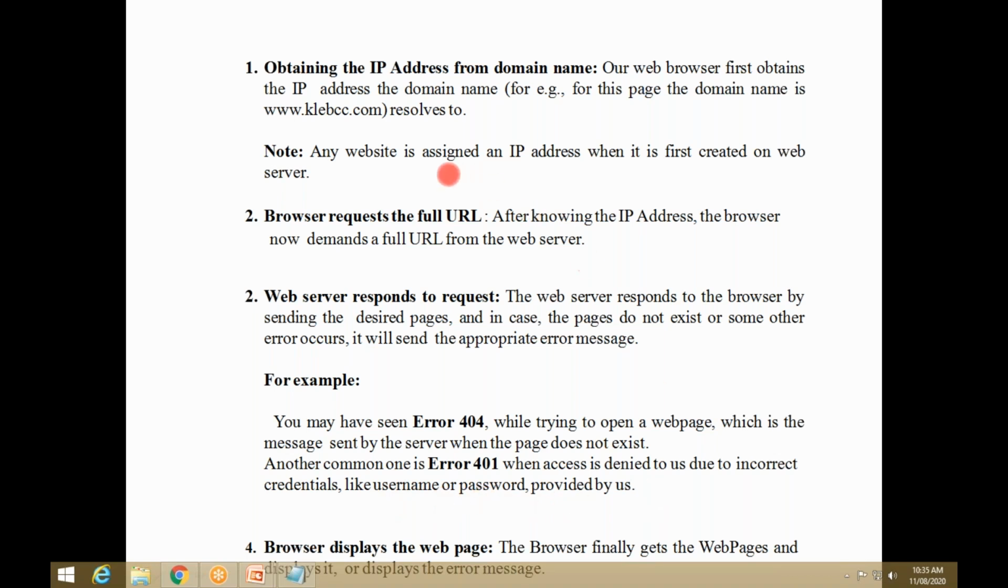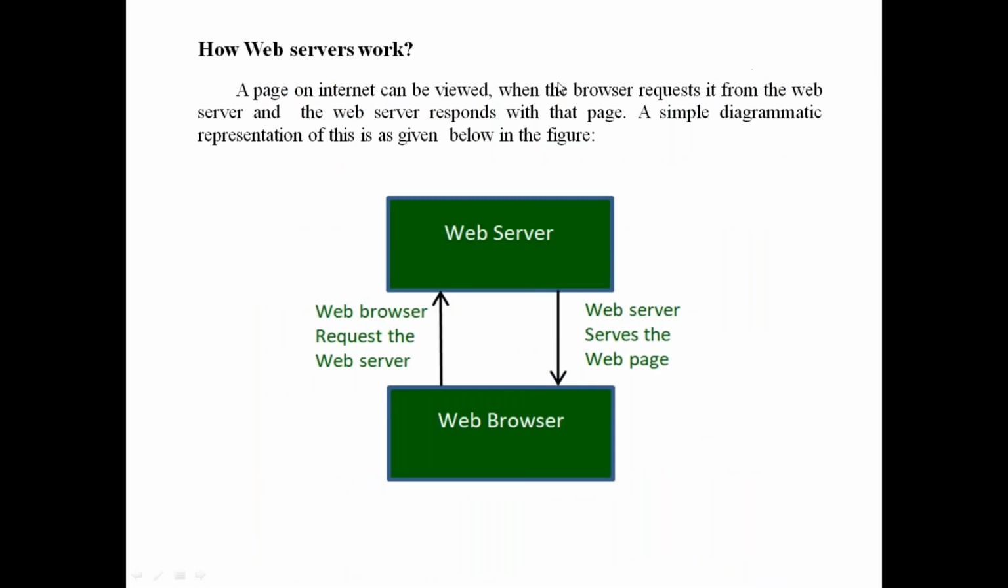So this is how the web client and web server work. If everything is correct, the web URL you are searching and the IP address are correct, then the web client sends the request to the server. If that web page is available on the server, it is sent back to the client. Then the browser displays the web page which you are searching. So this is the total work of web clients and web servers.